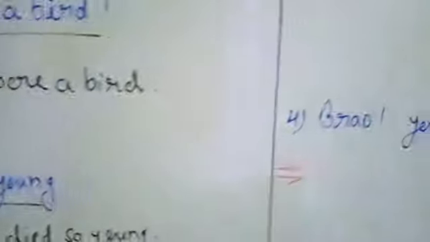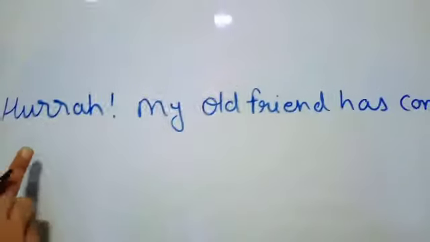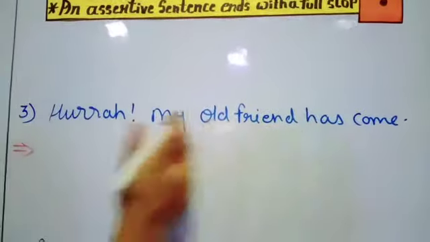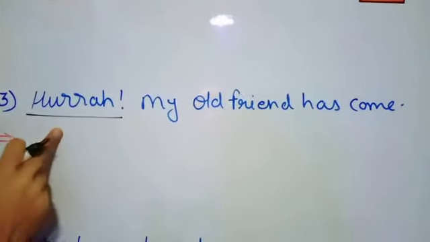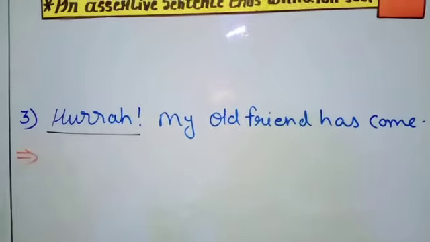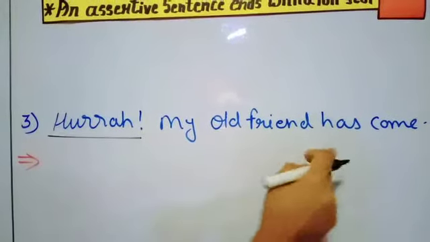Now move to the next example, that is the third one. Hurrah, my old friend has come. Here with this exclamation word hurrah, we are expressing the happiness we are getting. My old friend has come.